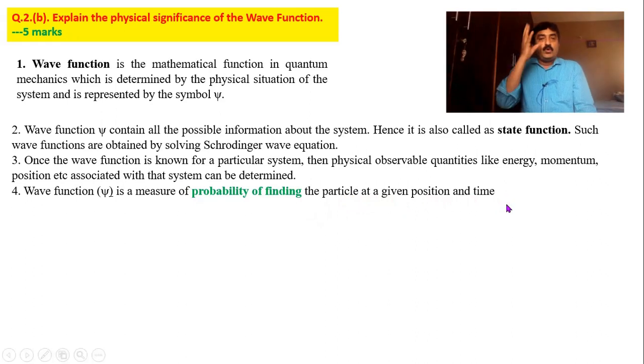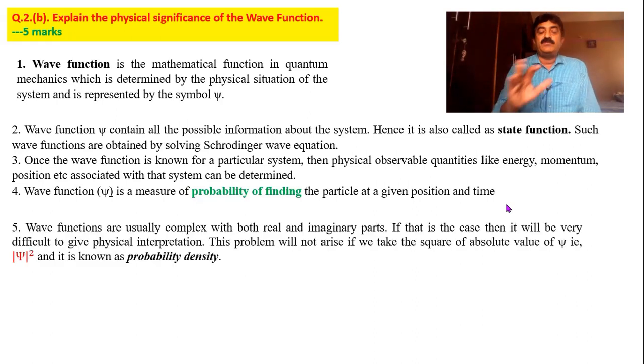For example, you are a particle. Let us say Ashok is a particle, or Abhishek is a particle, or Anita is a particle. When you people are at your home, the probability of finding you in your college is 0. When you are at home, the probability of finding you at home is maximum, but in the college it is 0. Like that, the probability of finding the particle keeps on changing from place to place. From morning 9 to evening 5 you will be in the college, after 5 you will be at home. So in the college from 9 to 5, probability is maximum. After 5, probability is maximum at home. So probability changes with respect to position as well as with respect to time.